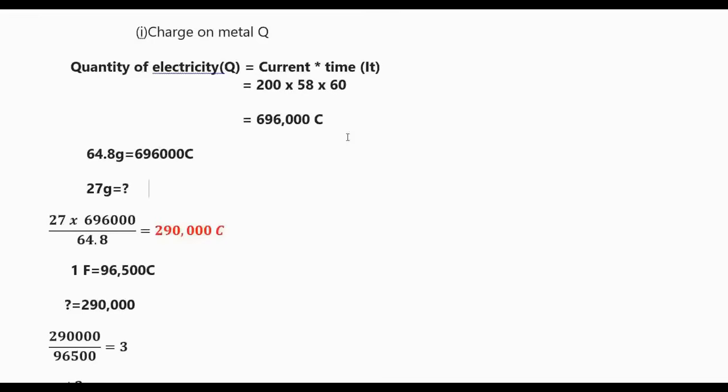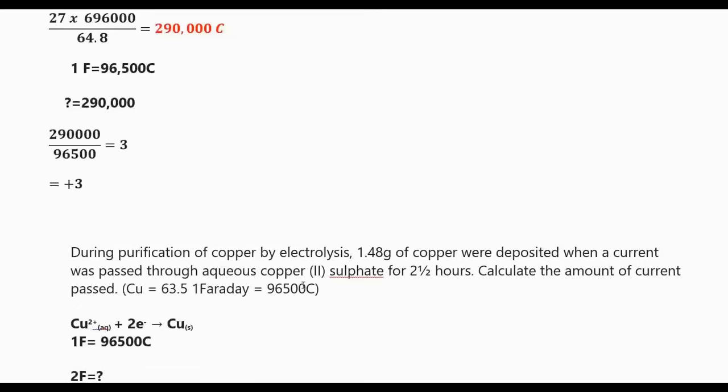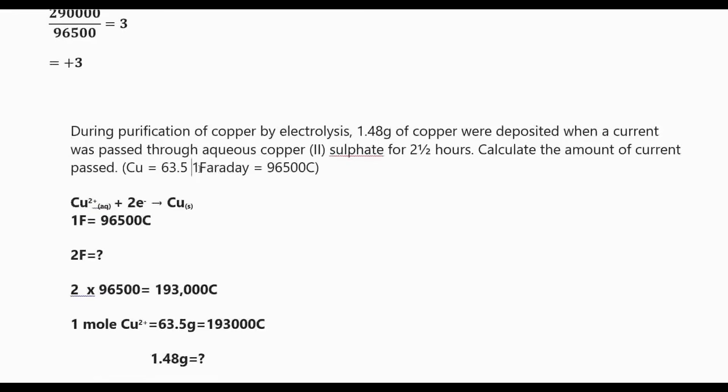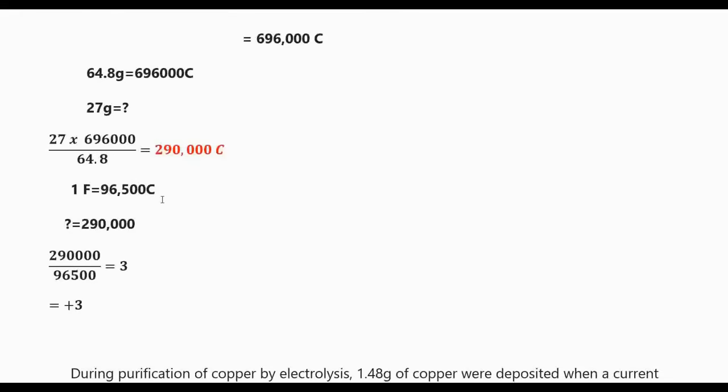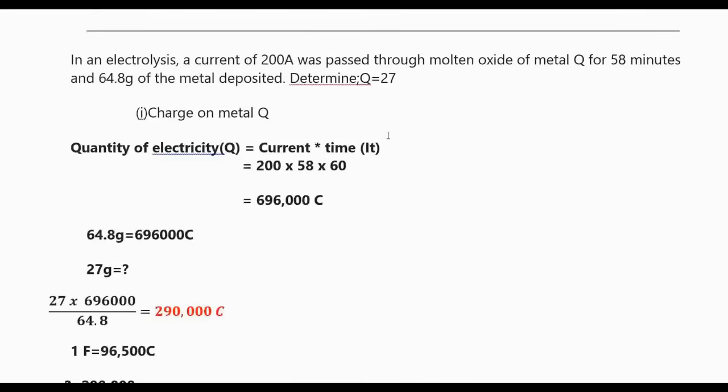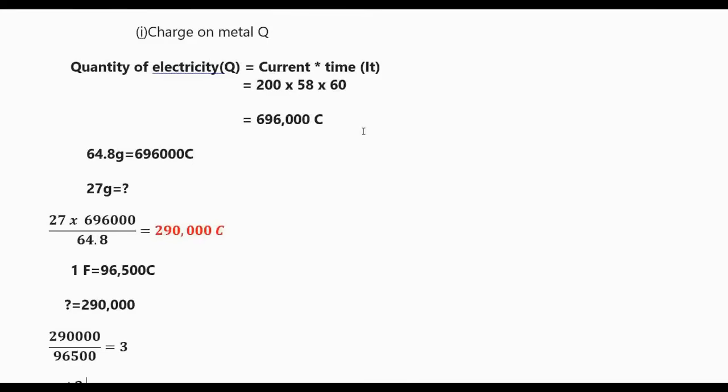If 1 Faraday is equal to this, we want to find out how many Faradays are there in 290,000. So we find that there are 3 Faradays, and therefore that is the charge of the metal Q. That's how you calculate the charge from the quantity of electricity.